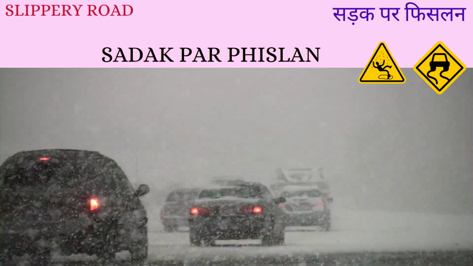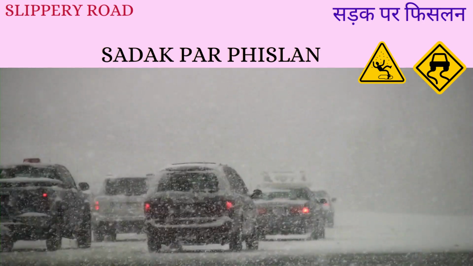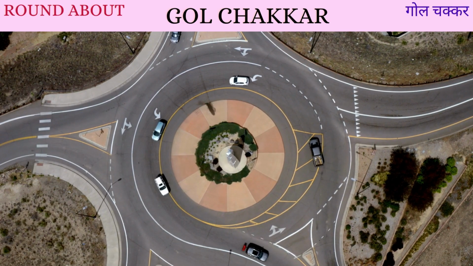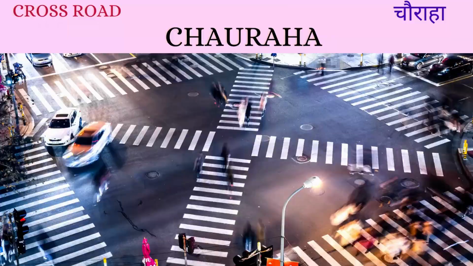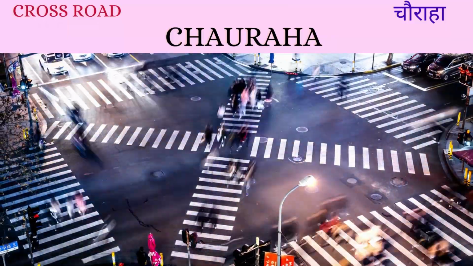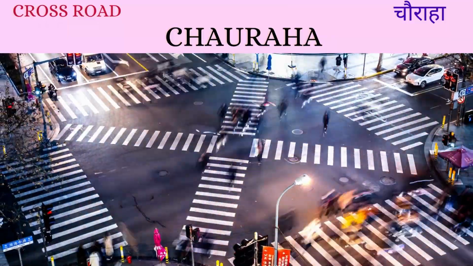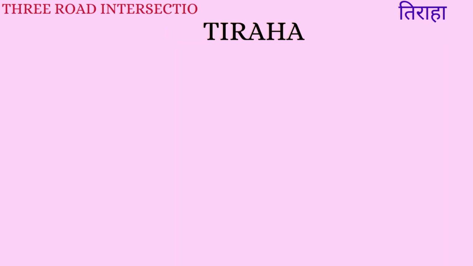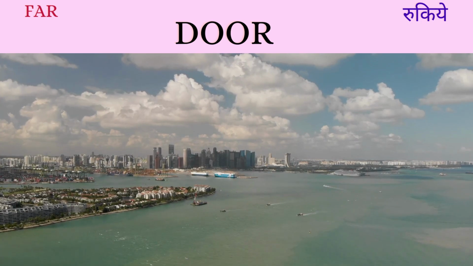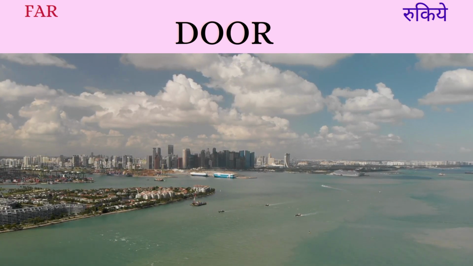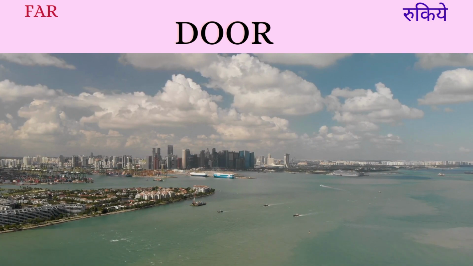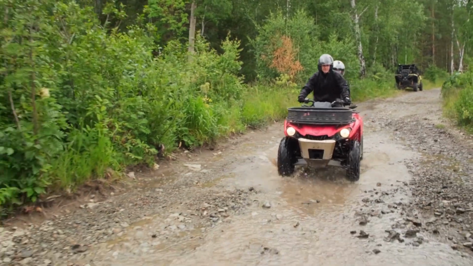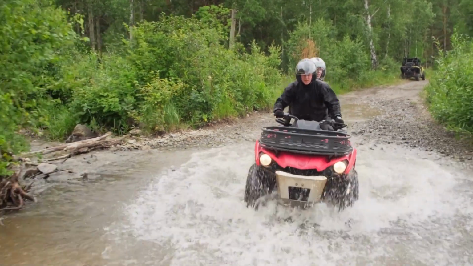Slippery road would be सड़क पर फिसलन. A roundabout would be known as गोल चक्कर. Crossroads are known as चौराहा. 3-road intersection is known as तिराहा. Far is दूर, so the pronunciation of D is the same as the THE, दूर. Near is pass. Now friends, let's practice our skills in real life situations.